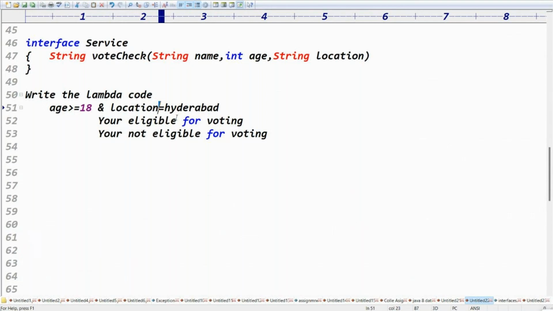We'll meet in the next class. We'll go for the Java 8 features continuation, right?